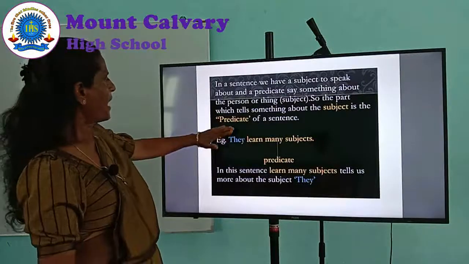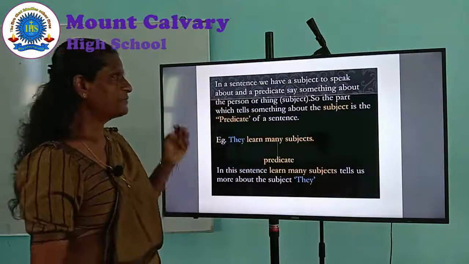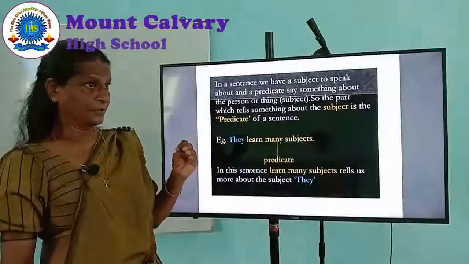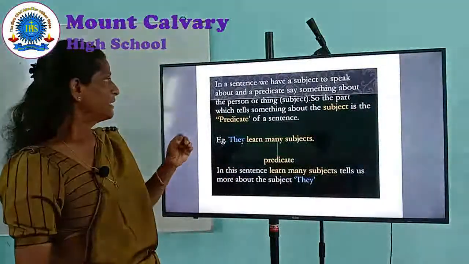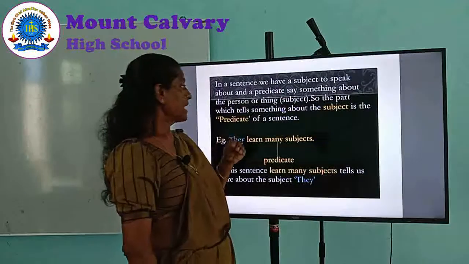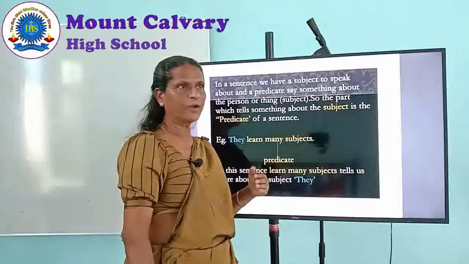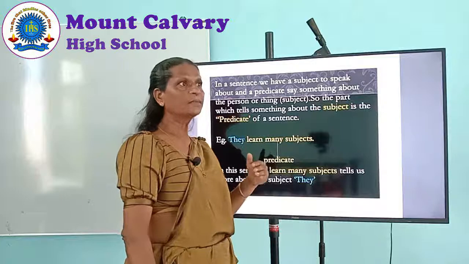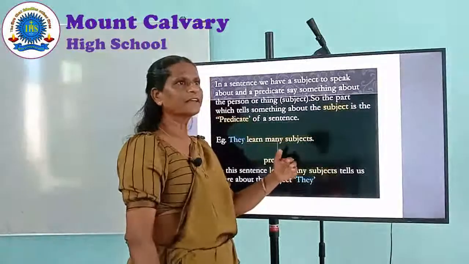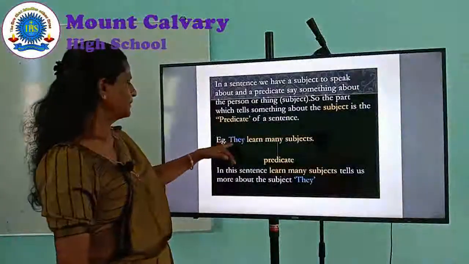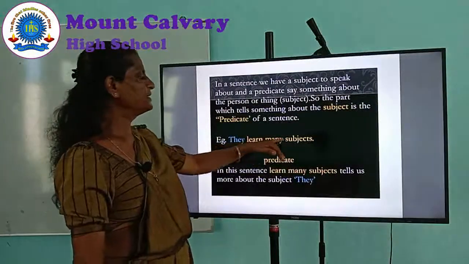So, in a sentence, we have a subject to speak about and a predicate, of course. That is something about the subject. What we find out about the subject is the predicate. See the example: they learn many subjects.